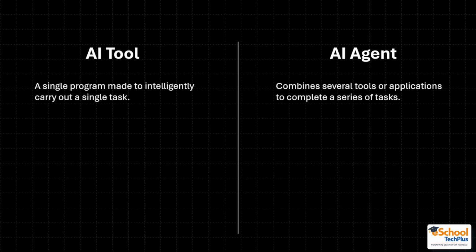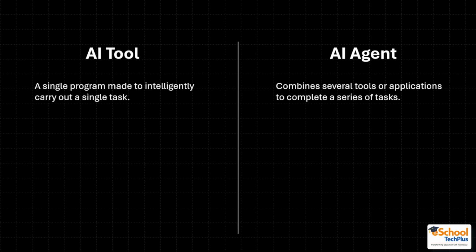But AI agent combines several tools or applications to complete a series of tasks because we know in today's world, not every work is consisting of one single task. It is being divided into a series of tasks which AI agent is capable of doing on its own. It does multiple tasks together, just like check the time, get the news, send the message.